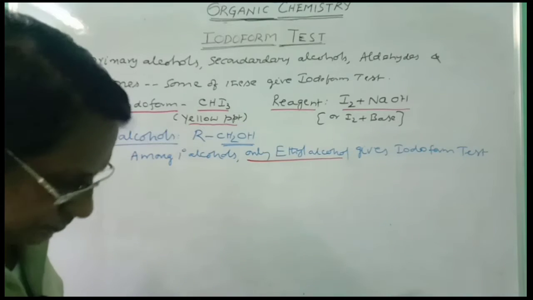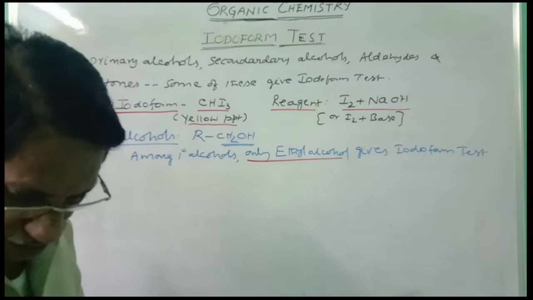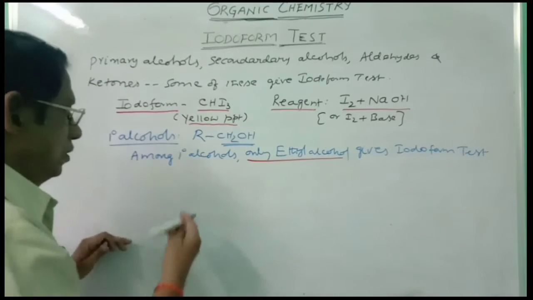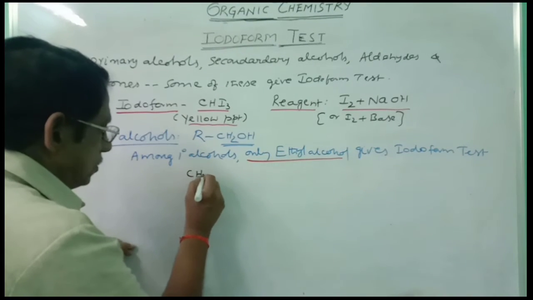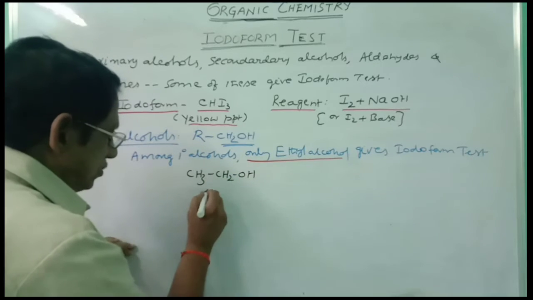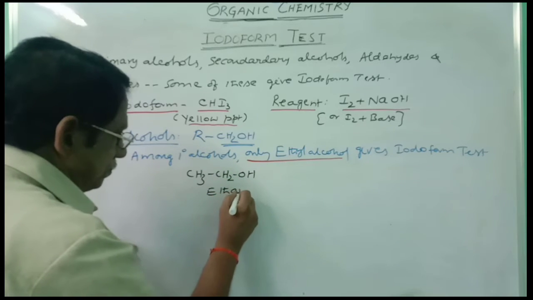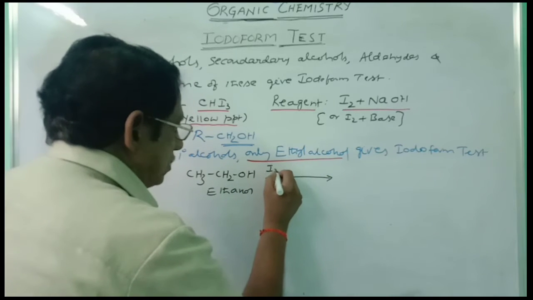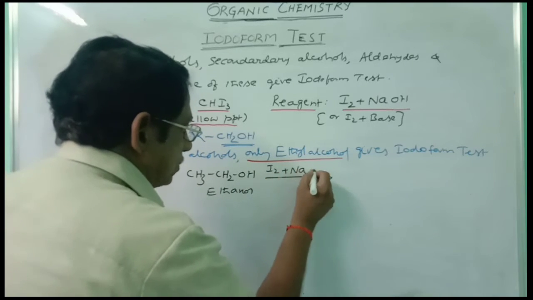That means you can write in this manner: CH3CH2OH, this is ethanol. The reagent you have to write on the arrow mark, I2 plus NaOH.